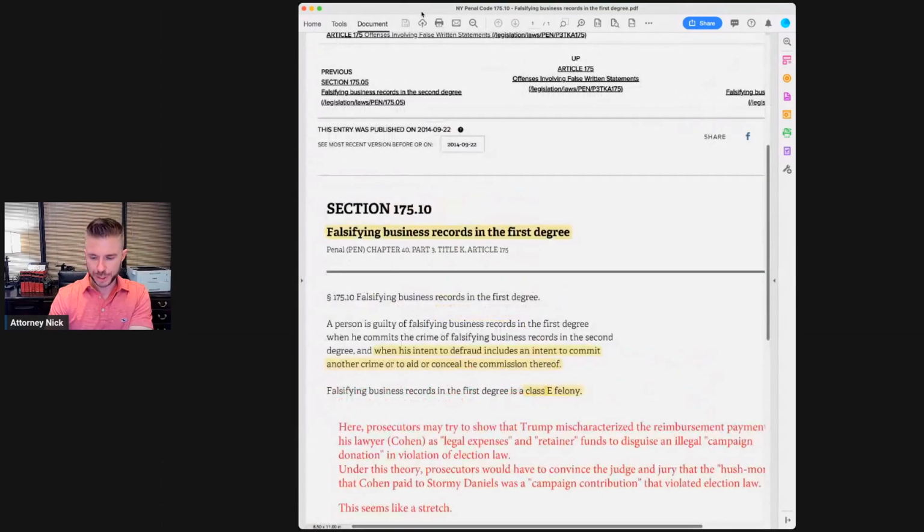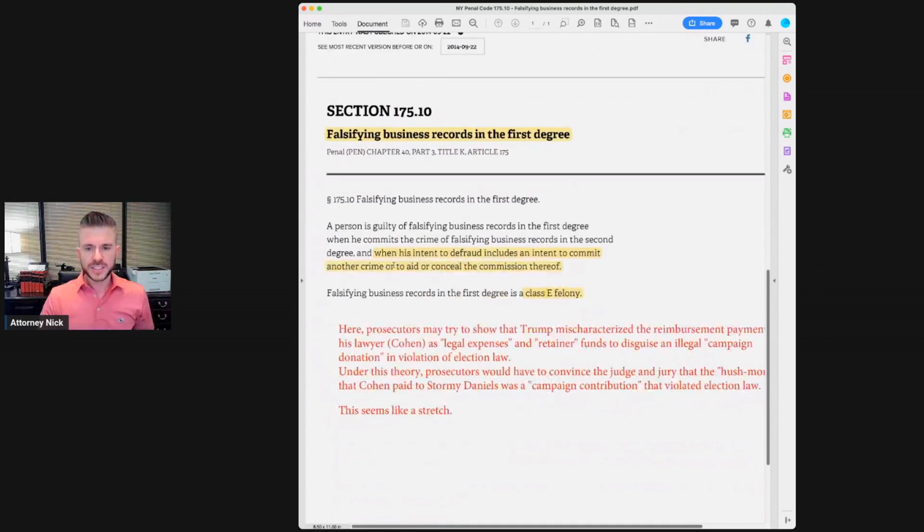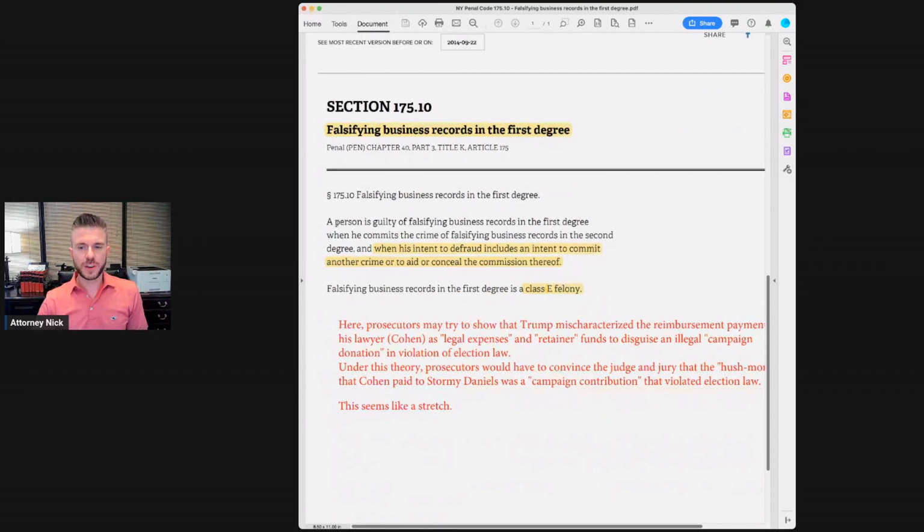To elevate the crime of falsifying business records to a felony charge, let's see what is required under the New York Penal Code, specifically section 175.10. So here we have the felony version of falsifying business records. It's in the first degree, as you can see here. It states that a person is guilty of falsifying business records in the first degree when he commits a crime of falsifying business records in the second degree, which we just covered, and when his intent to defraud includes an intent to commit another crime or to aid or conceal the commission thereof.